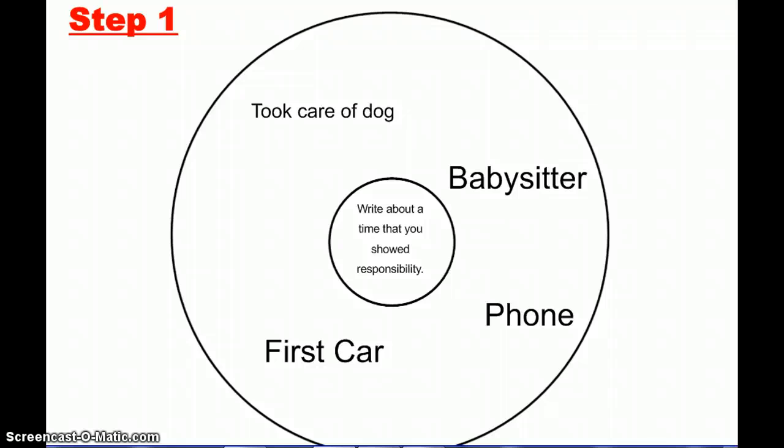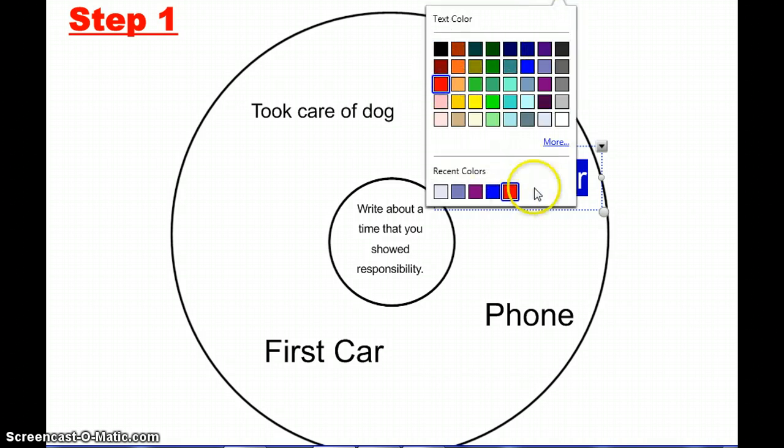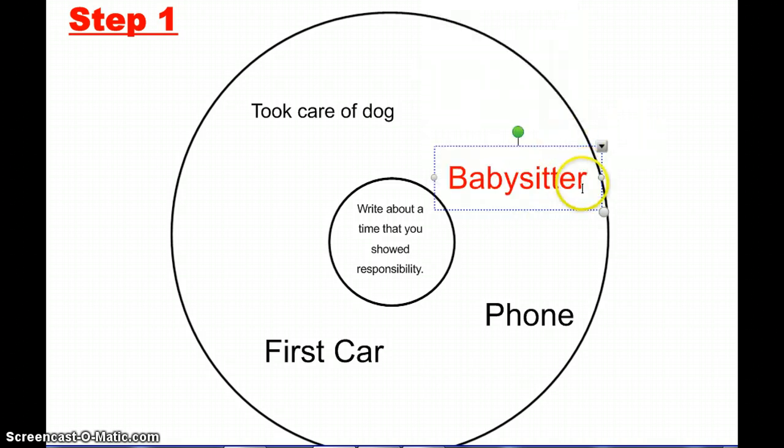Okay, so I've brainstormed all these ideas, and now I have to decide which topic I think that I can elaborate on the most and the one that might be the most interesting and that I could write about. So I think I'm going to pick the time I babysat someone that I know. That's going to be what I go with, okay? When you're writing your paper, you can do your thing, but that's the one I'm going to go with.